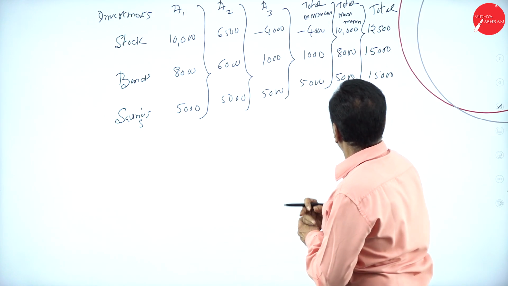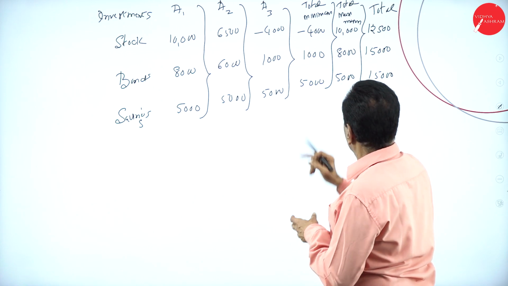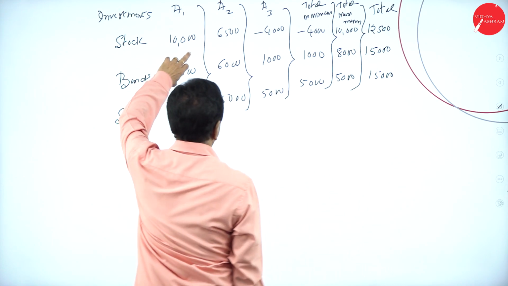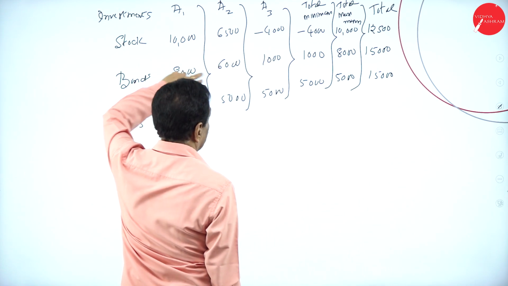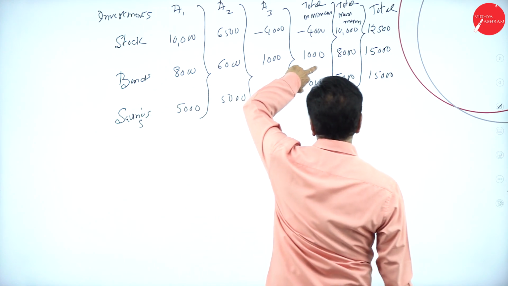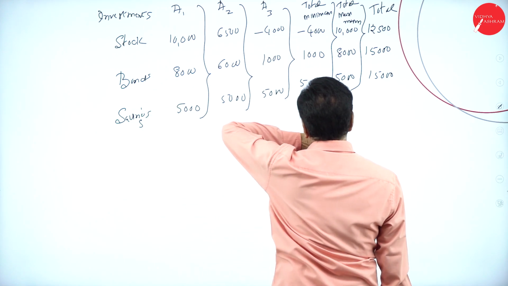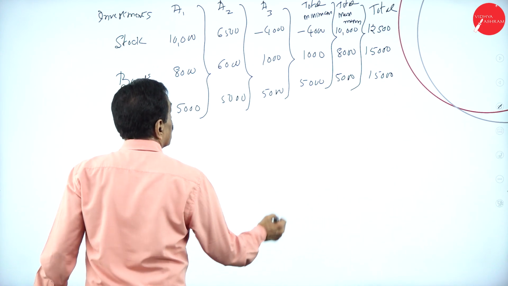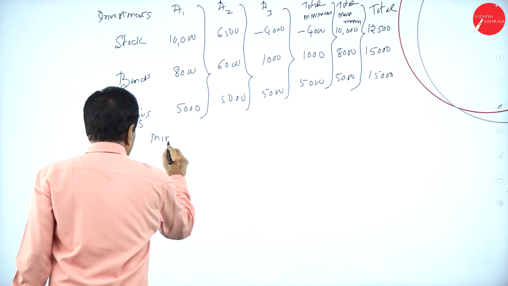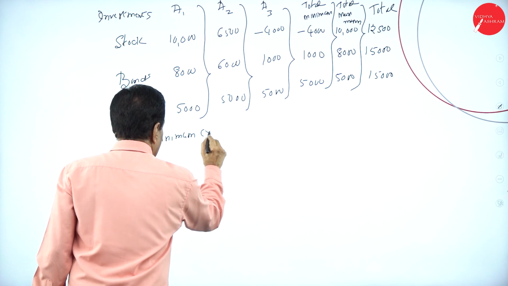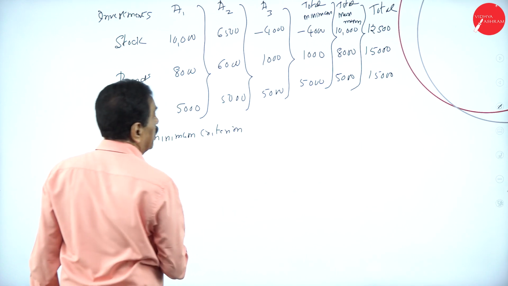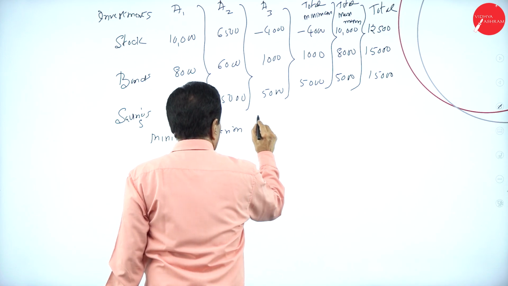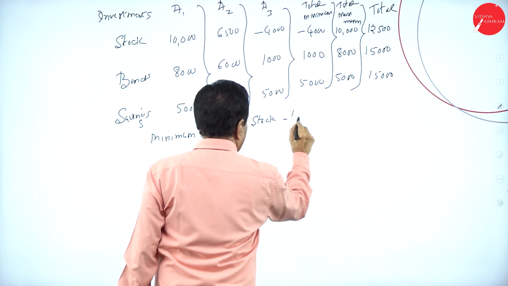So minimum is 4,000. Among the minimums, minimum of stock is minus 4,000, minimum of bonds is 1,000, minimum of savings is 5,000. Among the highest, savings is the best act. Minimum criterion. So it will go to stock minus 4,000,